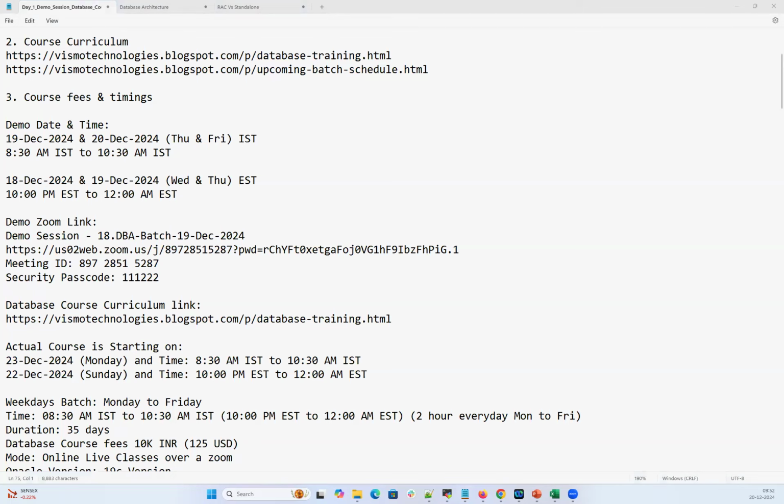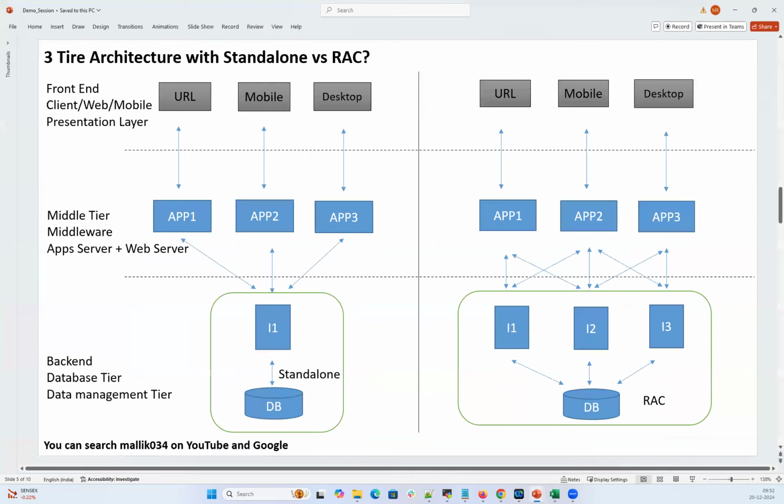I have a question on RAC and standalone. Are the underlying processes the same? Yes, the underlying processes are the same.